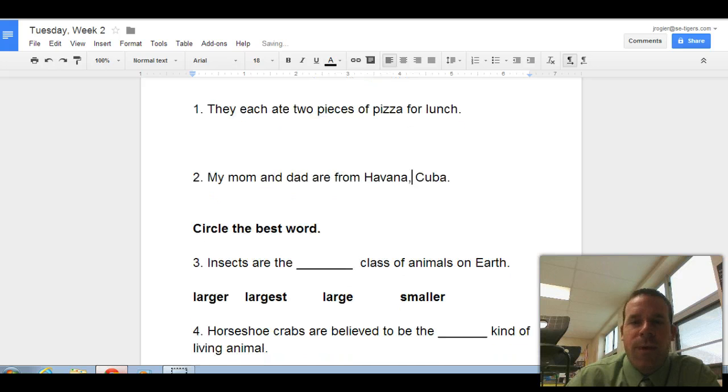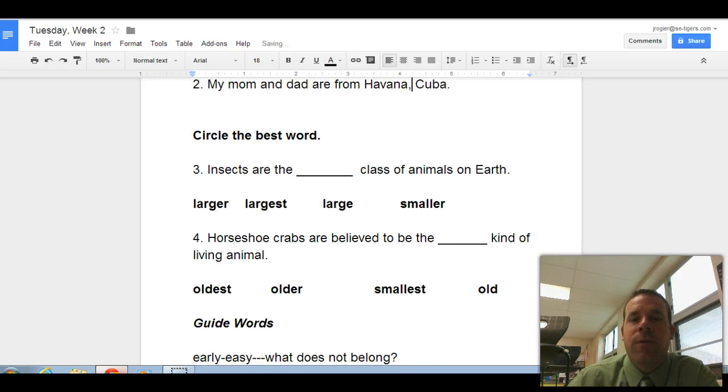And number 3 and 4, we have circle the best word. We're looking at comparative and superlative form. For number 3, insects are the blank class of animals on Earth. So we are comparing these insects to all the classes of animals on Earth. So whenever we're comparing more than 2, because we're comparing all of them, we go with EST. We're in the superlative form, EST. So they are the largest class of animals on Earth.